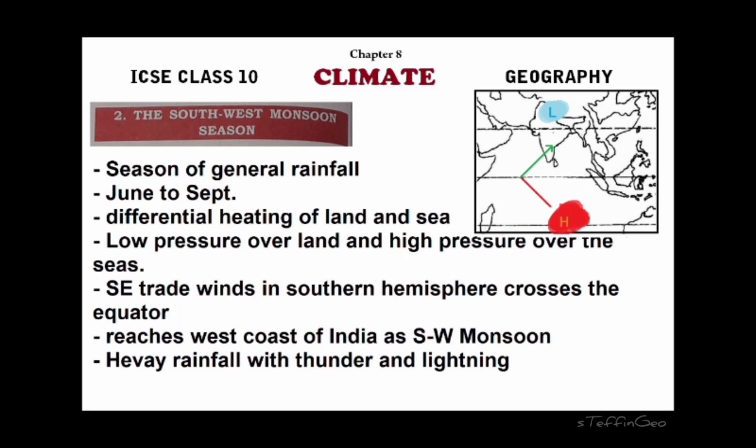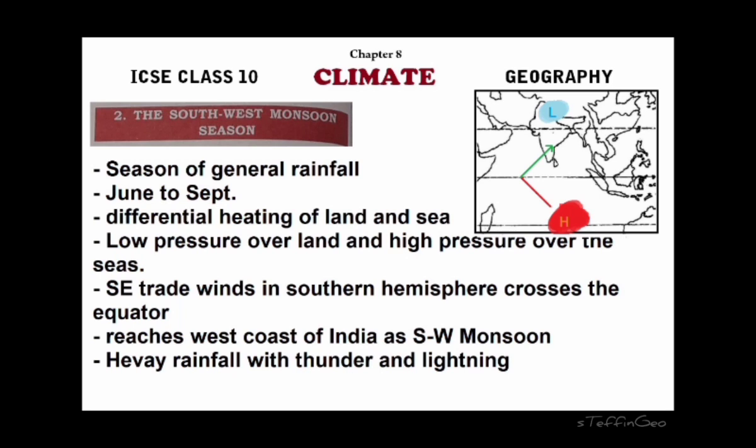Now, this differential heating of the land will lead to inward movement of wind. The wind will start blowing from the southern part of the Indian Ocean towards the northern part of India. Right. These southeast trade winds, starting from the southern part of the Indian Ocean, cross the equator, and because of Coriolis force, they change direction and become southwest trade winds. These trade winds move toward the low pressure system, which you can see in the map in blue color, right? So this wind moves all over the oceanic region and carries sufficient moisture that can give heavy rainfall in the country, right?